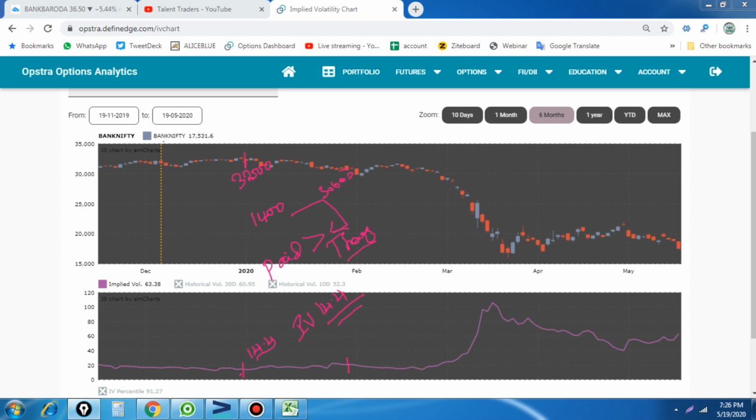And you see the slight increase in the IV at this particular point. The IV is almost 24. If the IV is increasing to 24 from the 28,000 market level, at this time Bank Nifty will move more than 2,000 points on a monthly basis. So here we are calculating there will be a 2,000 point movement. At this point the IV increases to around 24, and the Bank Nifty range is around 2,000 points.